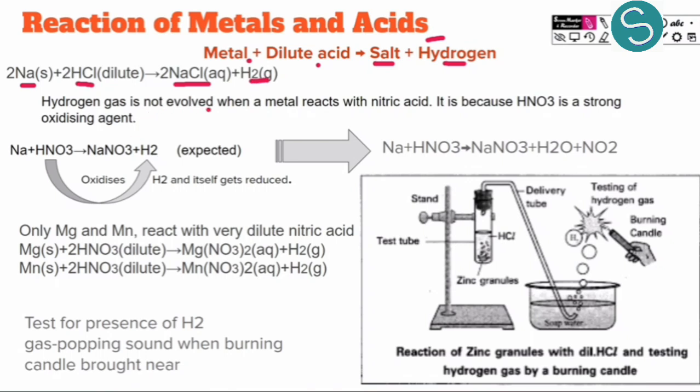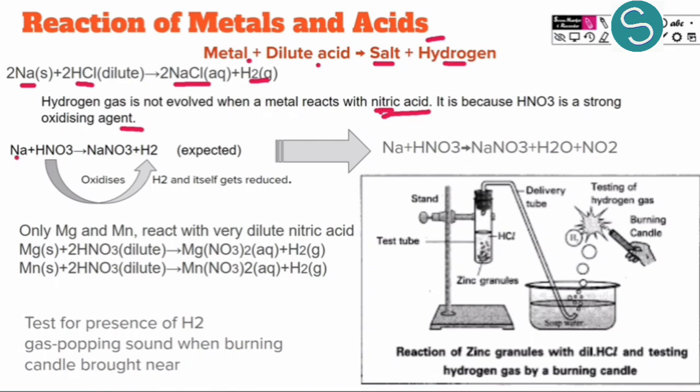Hydrogen gas is not evolved when a metal reacts with nitric acid. Why? Here we had HCl. Even if I take any other metal, any other acid, it should have reacted the same way, but this is not the case with nitric acid. Why? Because nitric acid is a very strong oxidizing agent. What is an oxidizing agent? An oxidizing agent is the one which oxidizes something else. What is oxidation? Oxidation is addition of oxygen or removal of hydrogen. So it oxidizes the other substance and it itself gets reduced.